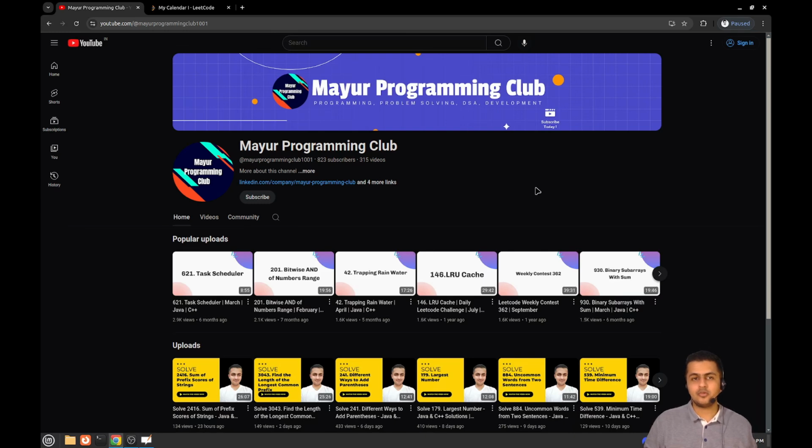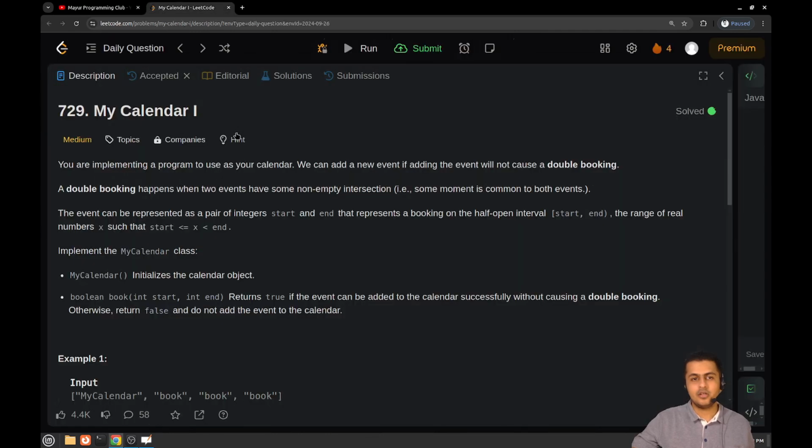Today we will be solving another daily LeetCode problem, and the problem's name is My Calendar Part 1. So the problem statement goes like this. You will be implementing a program to use as your calendar, and we can add a new event if adding the current event will not cause any double booking. A double booking happens when two events have some non-empty intersection.